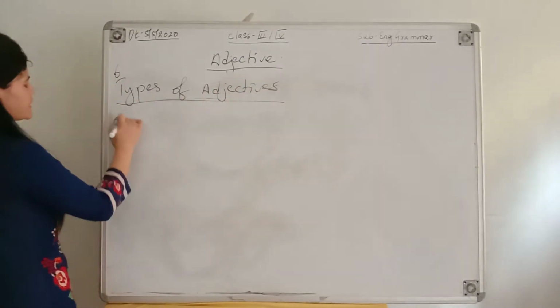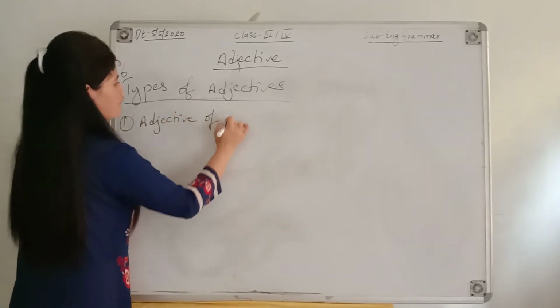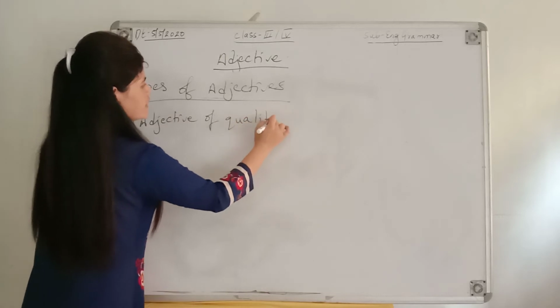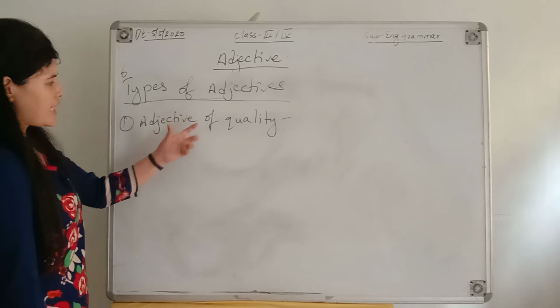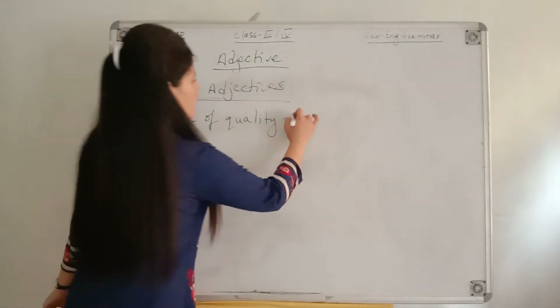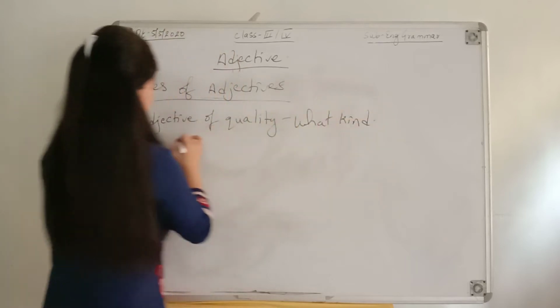So number 1 is adjective of quality. So in a simple form, what does adjective of quality tell us? Adjective of quality tells us about what kind.